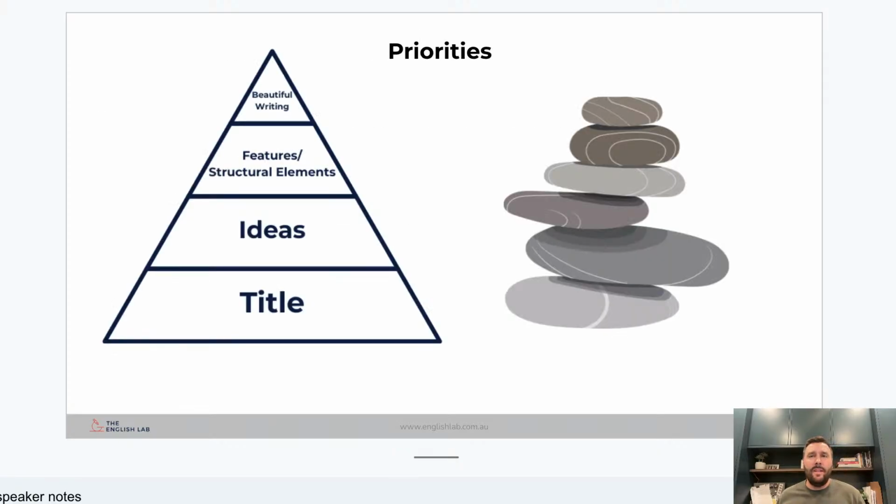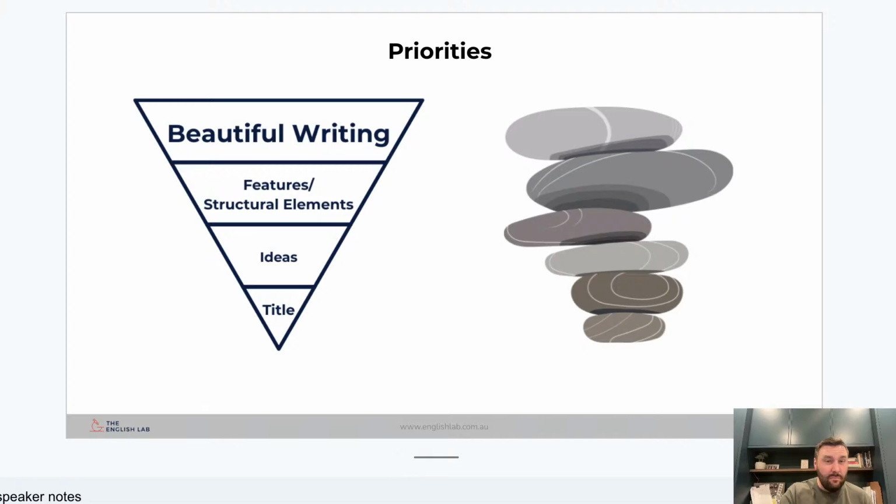This is how we want things to work. The title is the foundation of your piece. It's what everything else rests upon. It absolutely must be there as the foundation. Then the ideas are there to come in behind the title, and then you choose a structure and features to your writing, and then you try and make it as beautiful and fluent as possible.